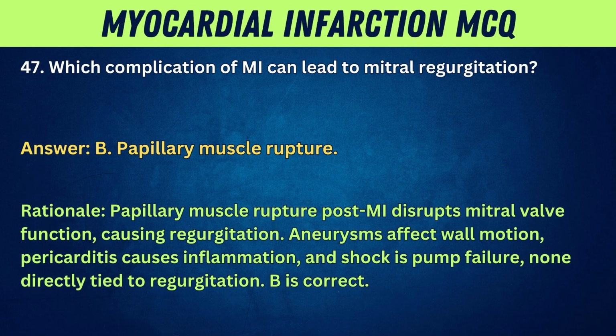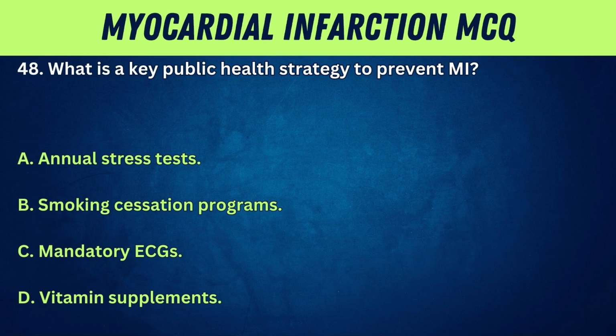Rationale: papillary muscle rupture post-MI disrupts mitral valve function, causing regurgitation. Aneurysms affect wall motion. Pericarditis causes inflammation, and shock is pump failure, none directly tied to regurgitation. B is correct.